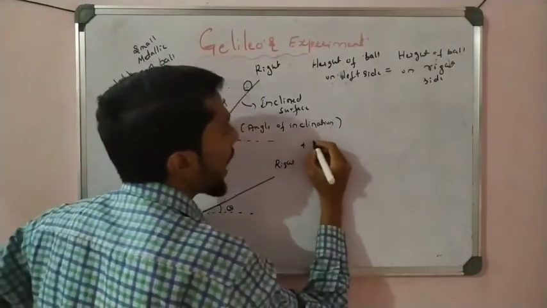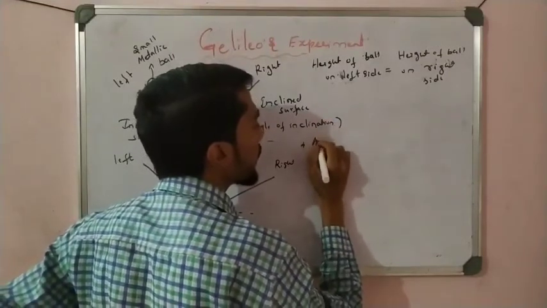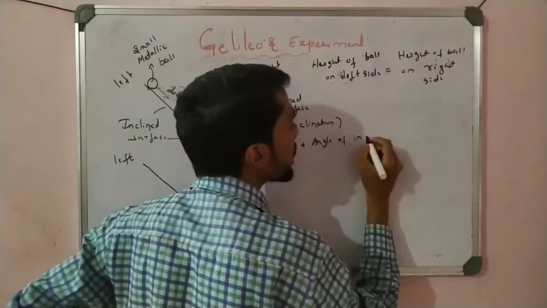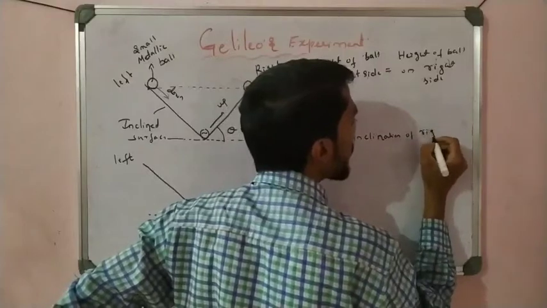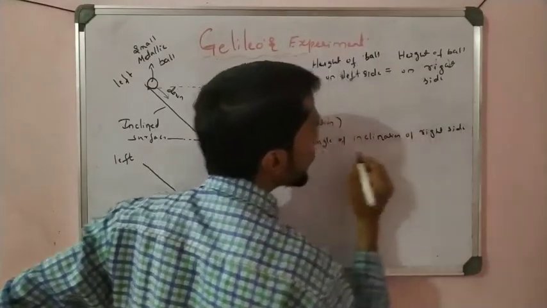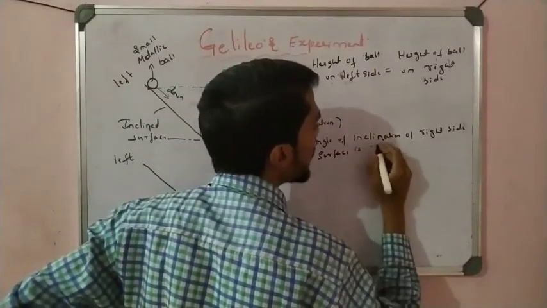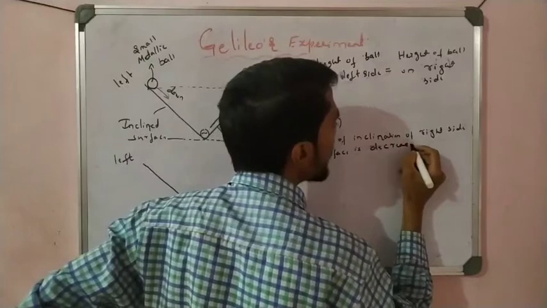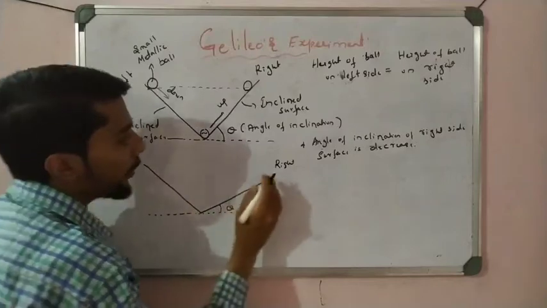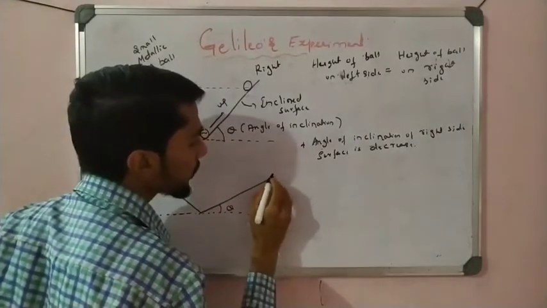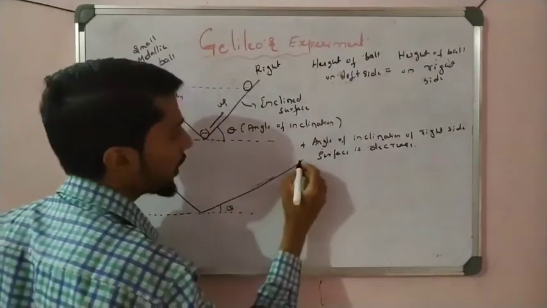I write here: angle of inclination of right side surface is decreased. Okay, so it is decreased. Now see what happened here. Okay, this is the right side plane.